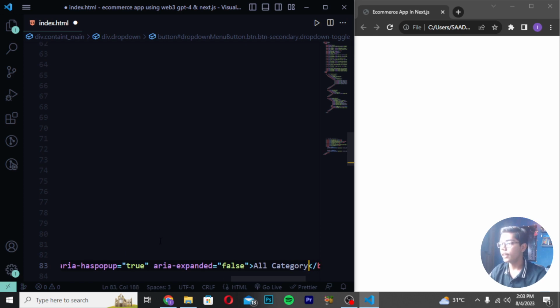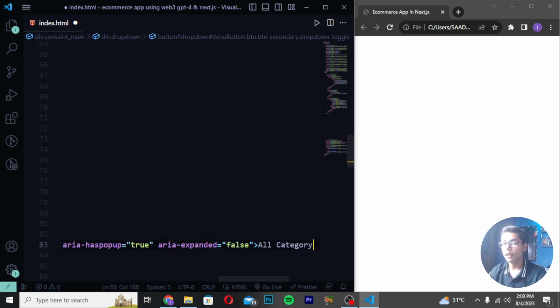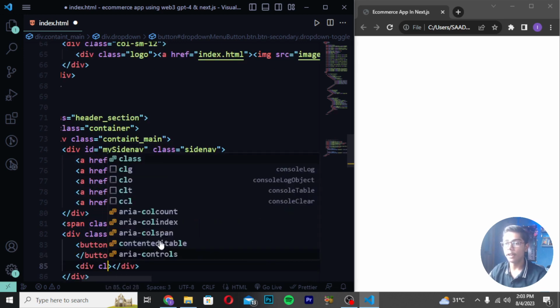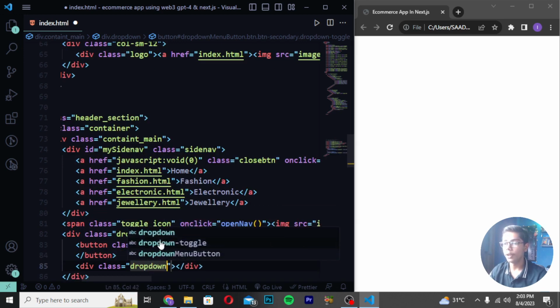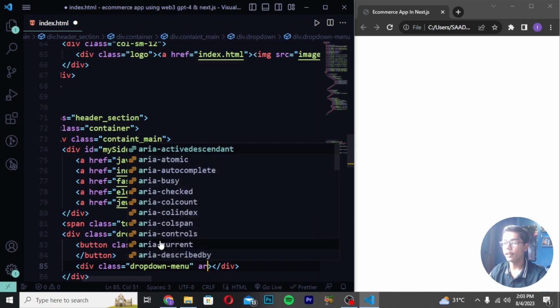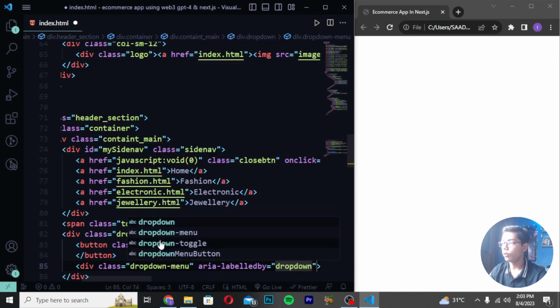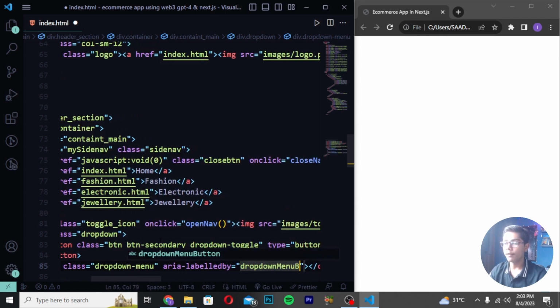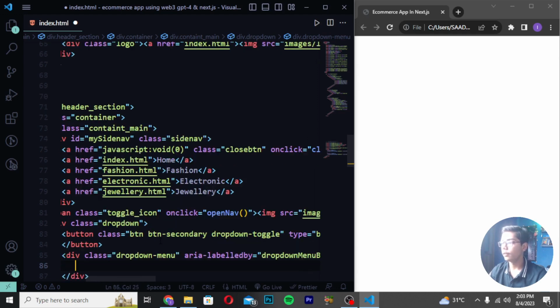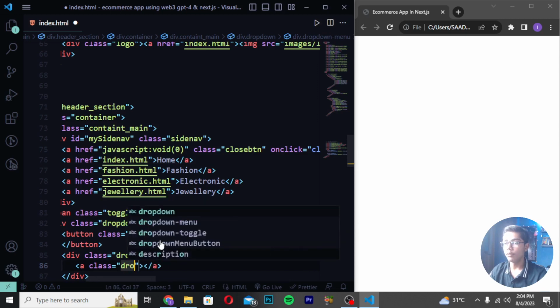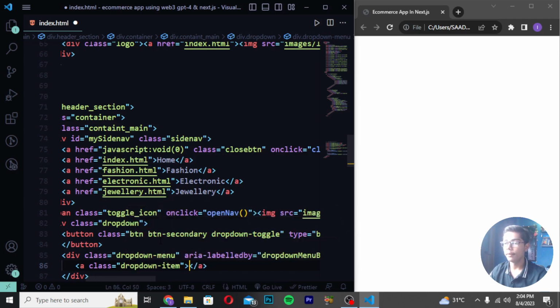Then after writing this tag, you have to just give some space here. So I will be giving the space from here. Create a div class again with dropdown menu. So I will be writing this and write here aria-labelledby. So I will be writing here aria-labelledby is equal to dropdown menu button. Then after writing this thing, you have to now just create move down, and then you have to write here a tag and write class dropdown item. Then in center I will be now writing here href like hashtag, write here action.